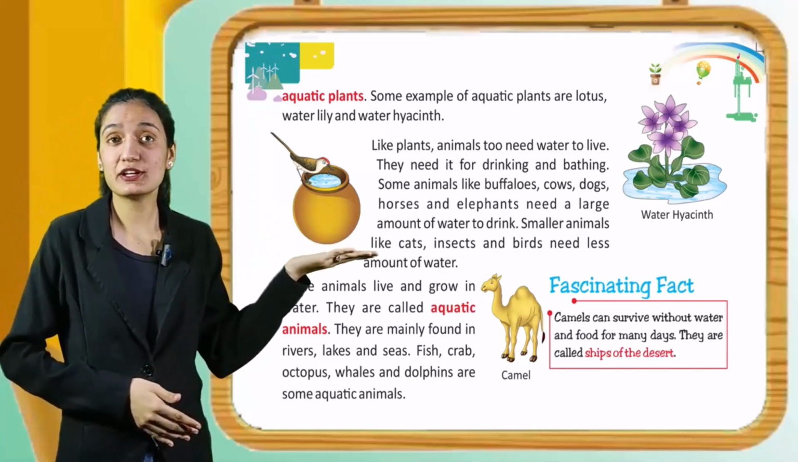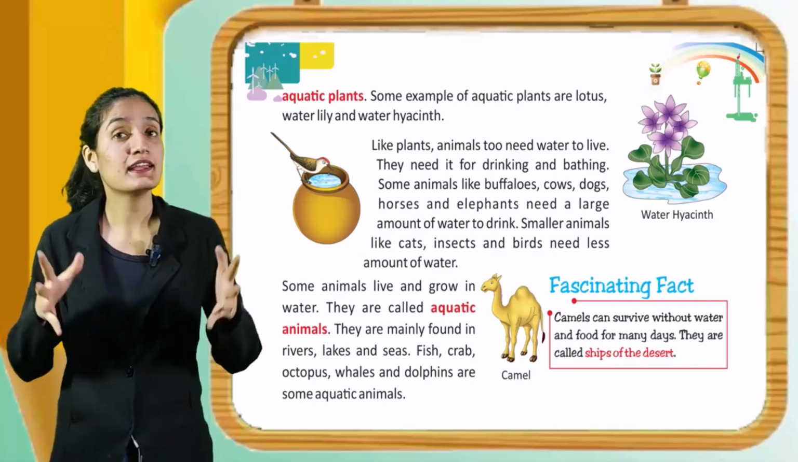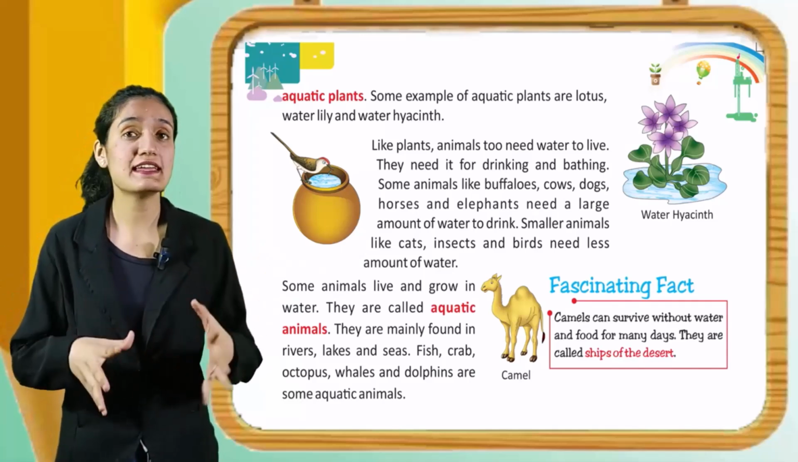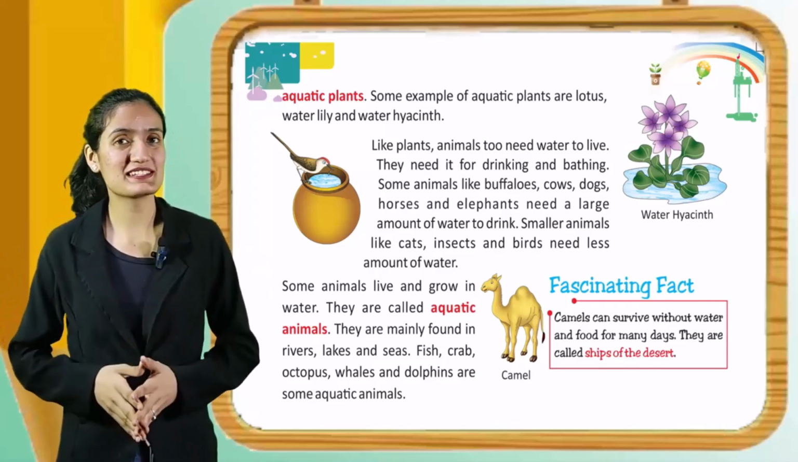Some animals live and grow in water. They are called aquatic animals. They are mainly found in rivers, lakes and seas. Fish, crab, octopus, whales and dolphins are some aquatic animals.